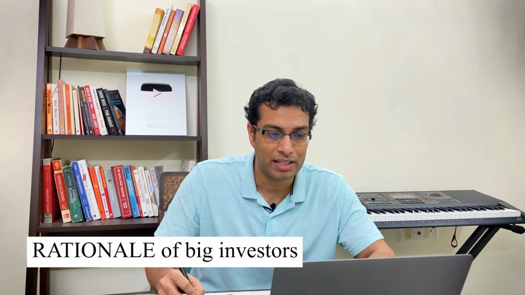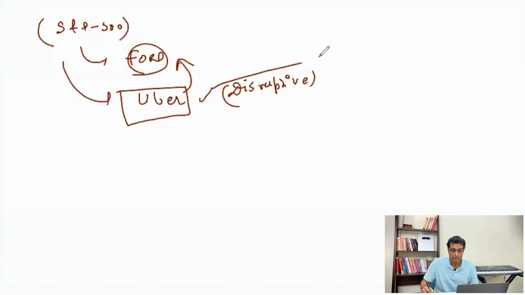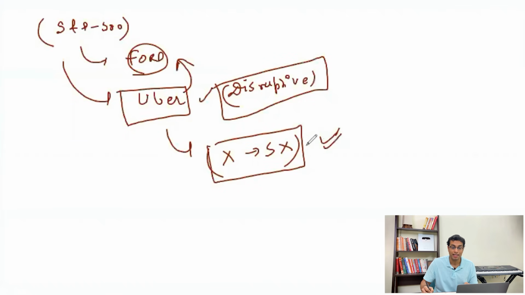So just to explain the rationale of investors like Cathie Wood, what they are saying is that if you look at the S&P 500, there are major companies. For example, there is Ford Motors, right? Now, companies like Uber have the potential of disrupting Ford Motors. So in the US, the next leg of growth will be driven by what type of companies? By disruptive companies, right? So this is the reason why we should pick up companies that are disruptive in nature and which can grow from X to 5X in the next 5 years.